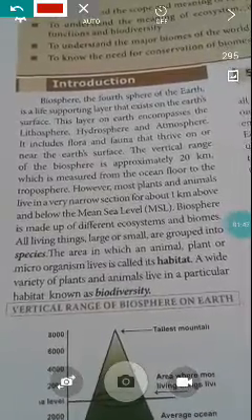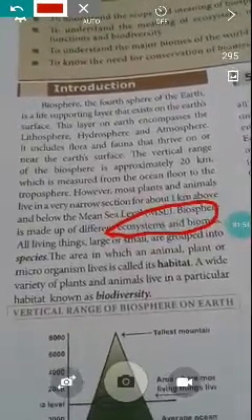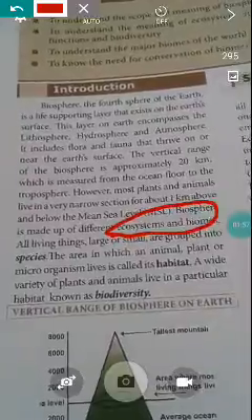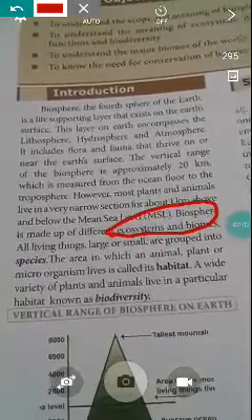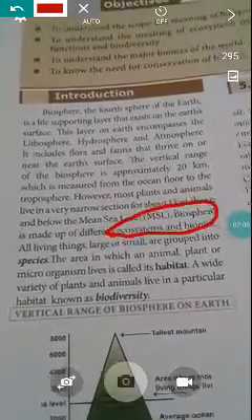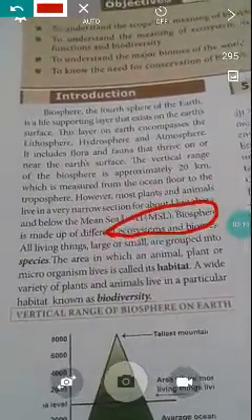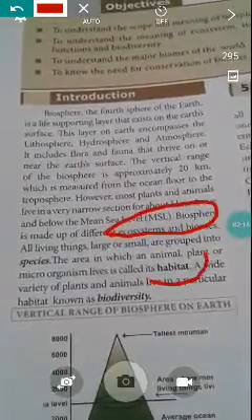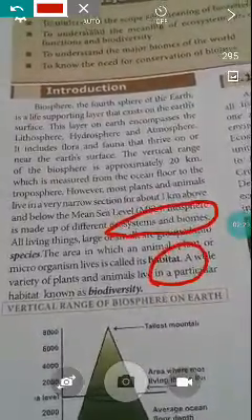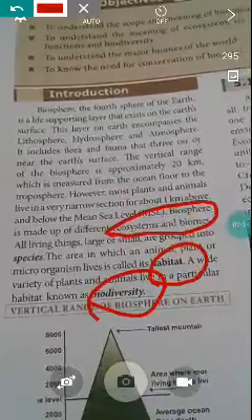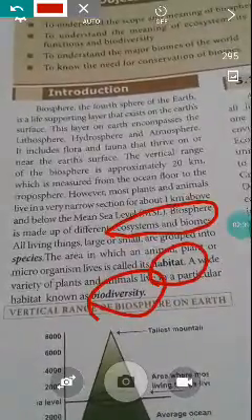The biosphere is made up of different ecosystems and biomes. All living things, large or small, are grouped into species. The area in which an animal, plant or microorganism lives is called a habitat. Where the animals and plants are living, that is known as a habitat. A wide variety of plants and animals living in a particular habitat is known as biodiversity.